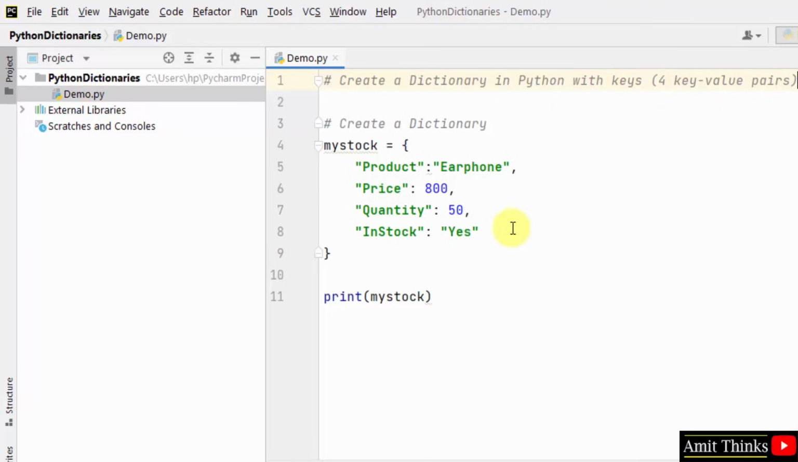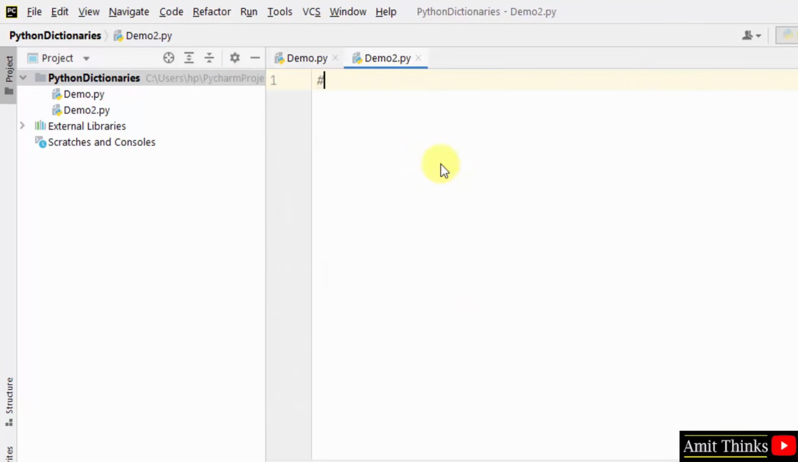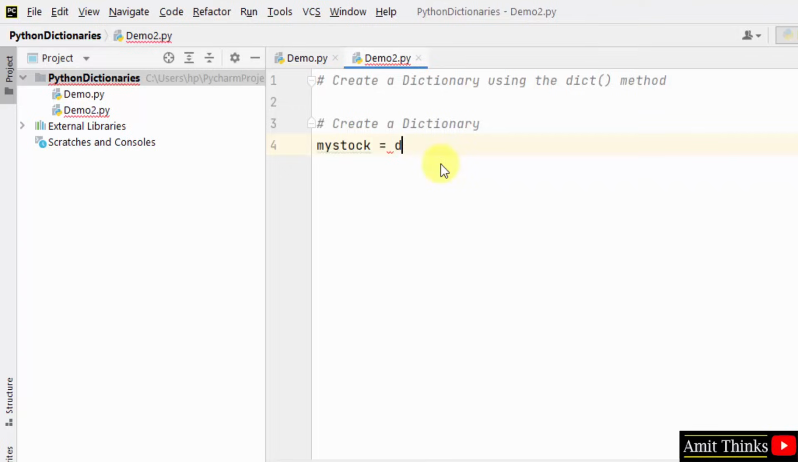Now let us move further and see how we can create a dictionary in Python using the dict method. I told you, the dict method. Let's create a new file, name it demo2 and press enter. So we will create a dictionary now using the dict method. At first create a dictionary in the same way. Our dictionary object is my stock. Within that I'll use dict, and under that I'll add parentheses. That's it. Now add your key-value pairs inside it. This is the only difference. So I'll add again the 4 key-value pairs we created before.